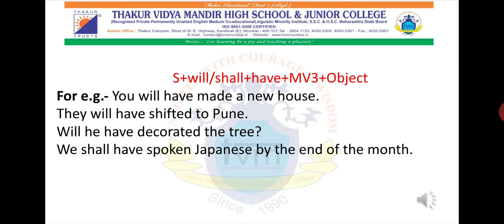Okay, so I'll give you one more example over here. He will have spoken Japanese by the end of the month. If you see these sentences, you will get a picture that there is something missing in this sentence, but future perfect tense is all about that, and this is not mostly used, but in exams you all have to study. So the structure will be subject plus will or shall plus have, which will come compulsorily, plus main verb third form plus object.